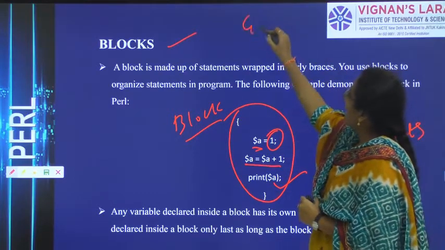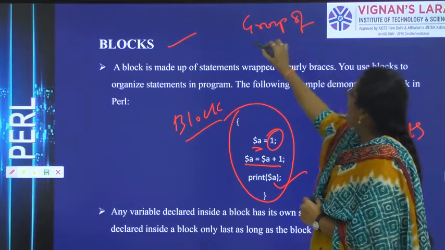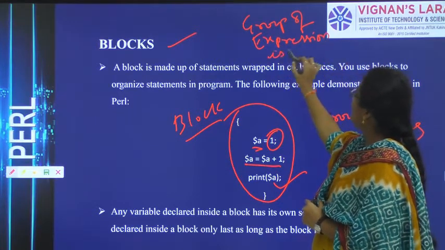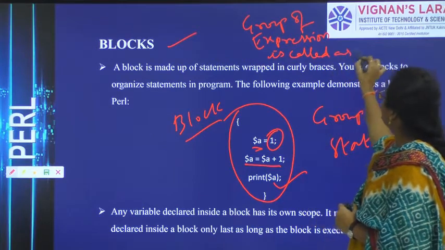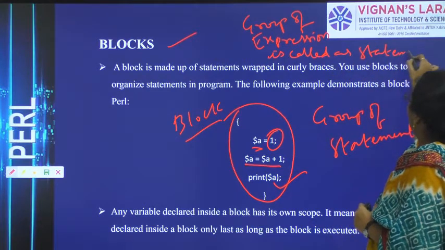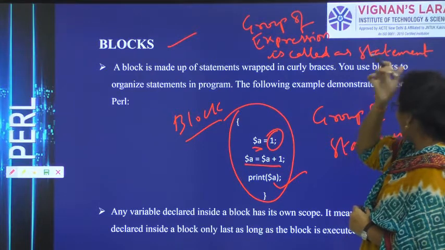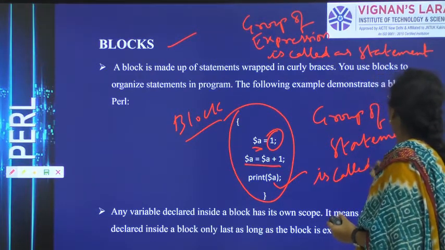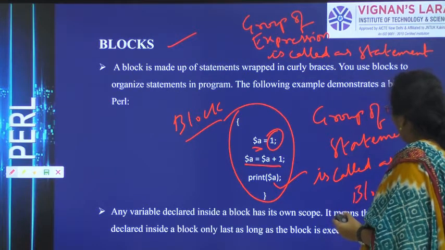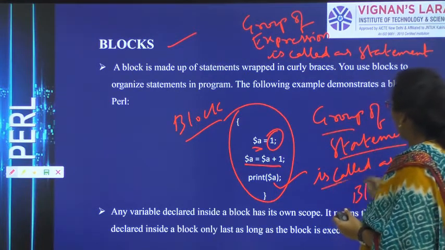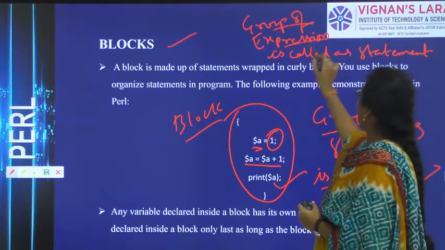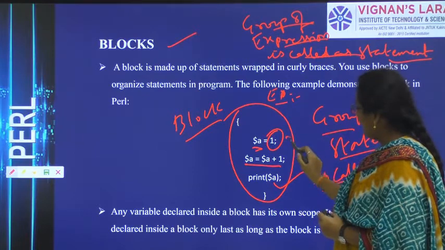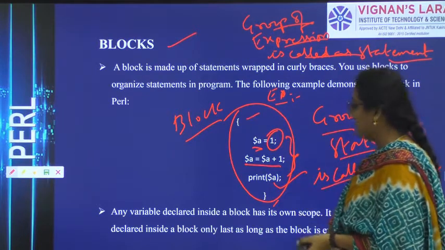So a group of expressions is called a statement. A group of statements is called a block. You can see the example for a block here. Some statements are enclosed between the curly braces.